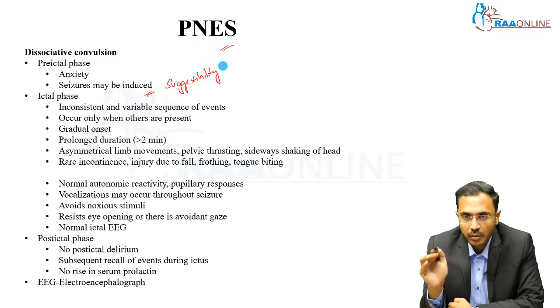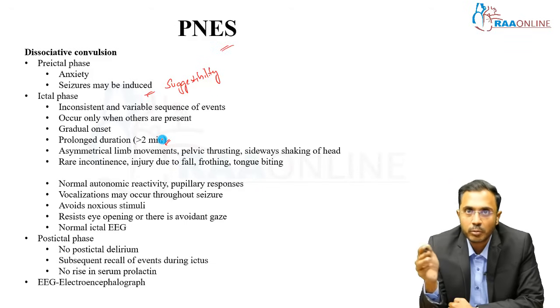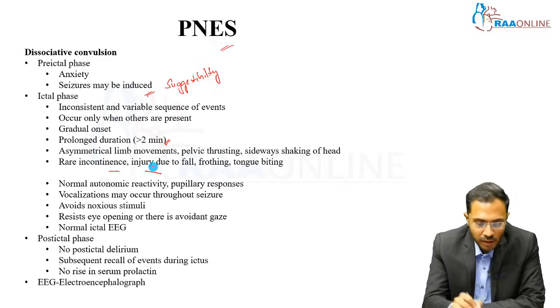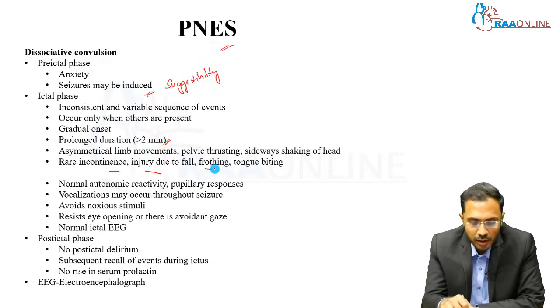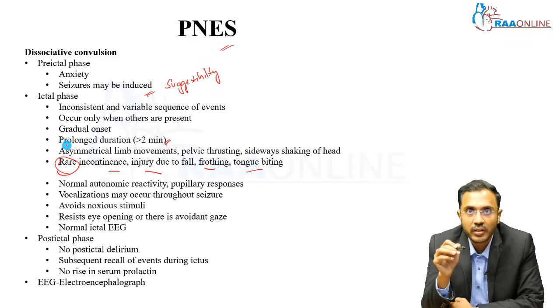True ictal seizures have a sudden, abrupt onset, whereas here there is a more gradual onset, and usually it is very prolonged. Seizures, unless it is status epilepticus, are usually less than a few minutes. Here usually all the episodes are more than 2 minutes. There may be asymmetrical limb movement, pelvic thrusting movement, sideways shaking of the head. Ictal features like incontinence, serious injuries due to fall, frothing, tongue bite are rare, whereas in true seizures all these things are common.